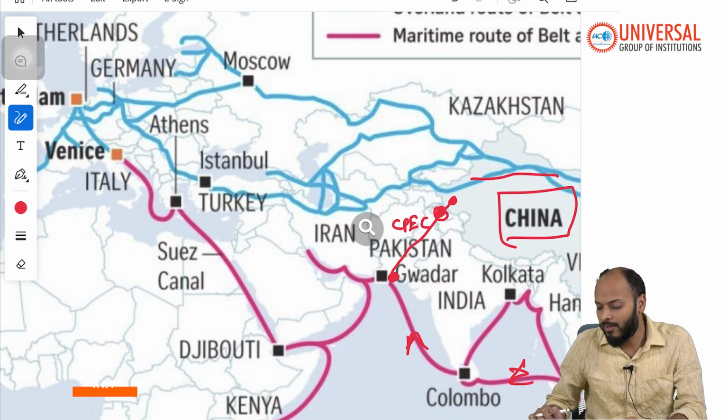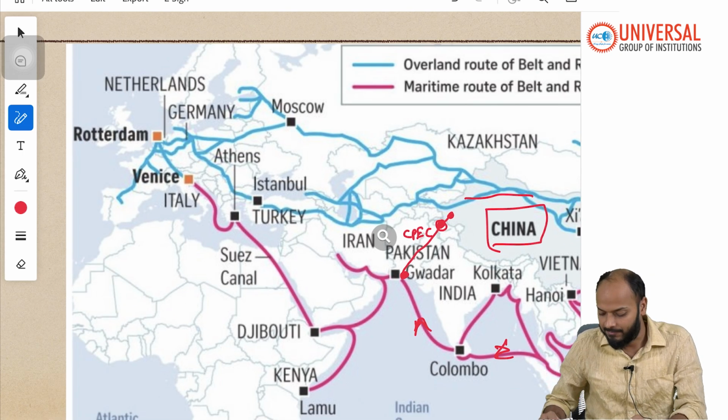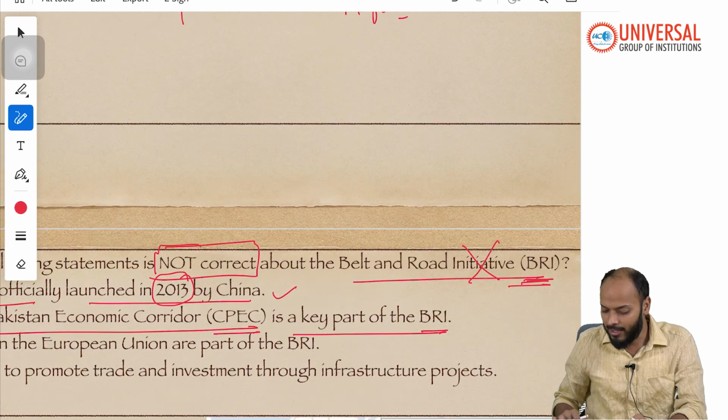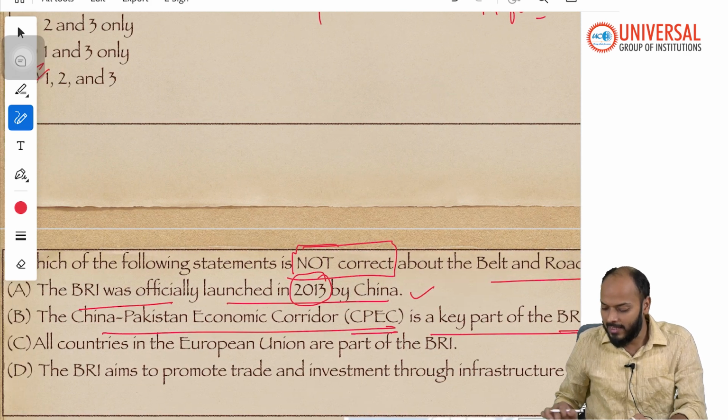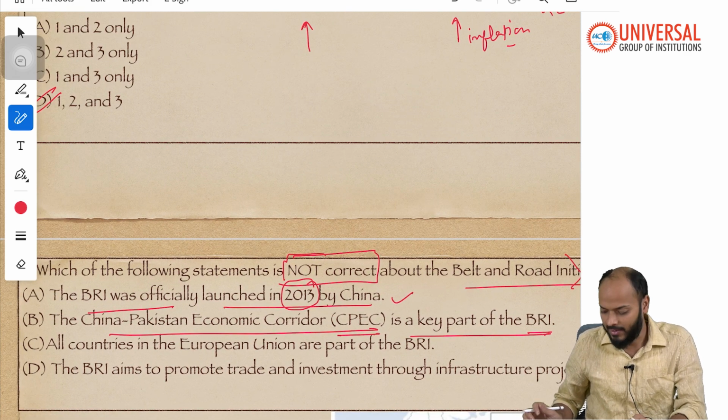And because the project was envisaged by China, or the construction started, without taking India's permission or without keeping India in the loop, India says India will not join BRI because it has violated India's sovereignty. The project passes through POK, which is an integral part of India. And hence statement 2 is correct, that CPEC is a key part of BRI.